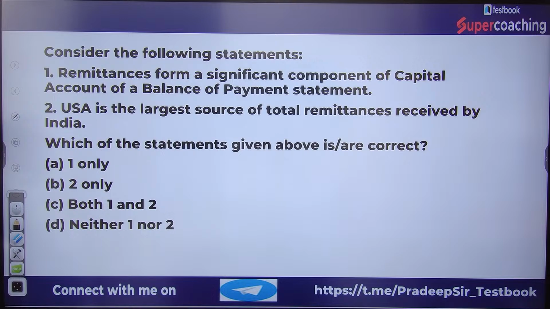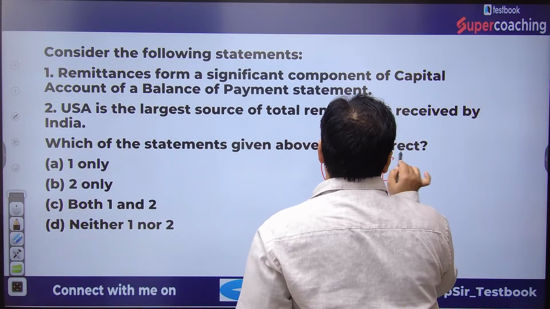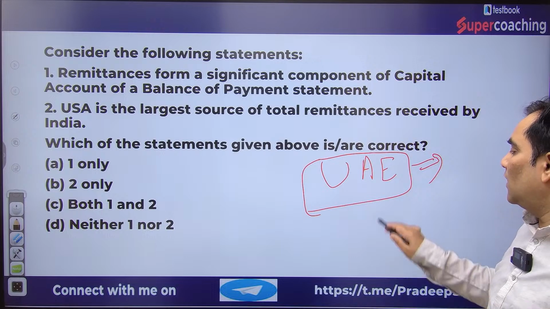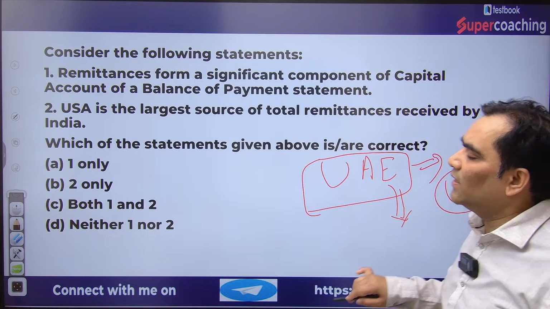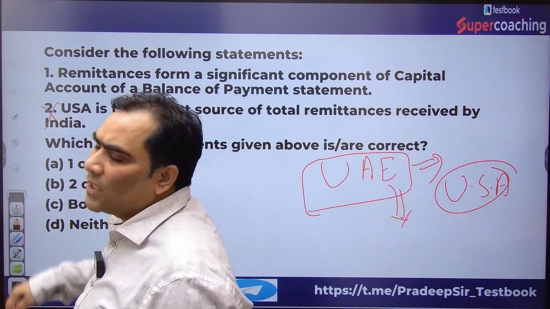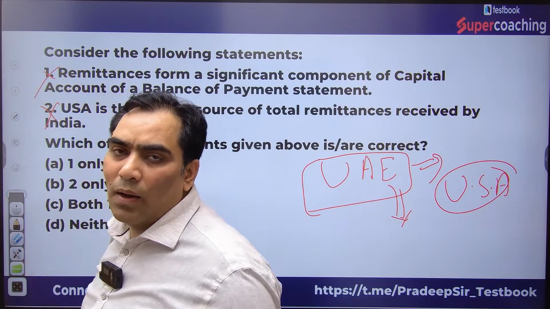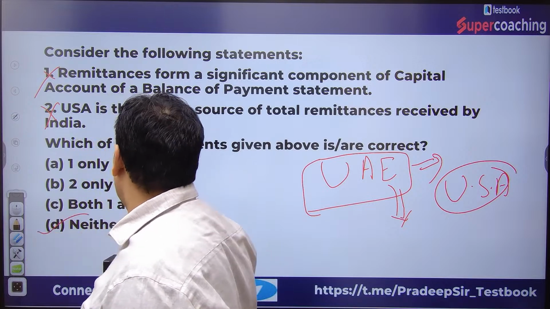USA is not the largest source of remittances received by India, rather it is the United Arab Emirates, UAE. UAE is the largest source of remittances received in India, not USA. That's why the second statement is also wrong. And remittances are not part of the capital account, they are part of the current account. That's why the first statement is also wrong. That's why the right answer is D. D only.